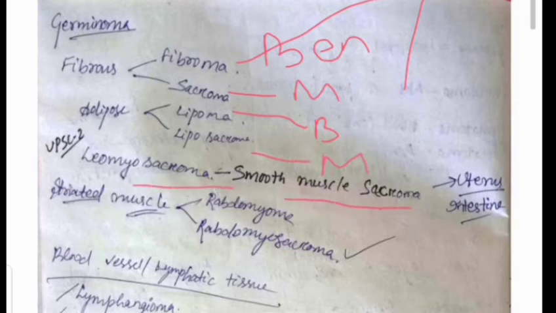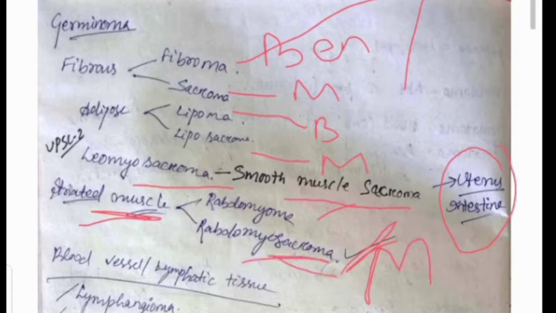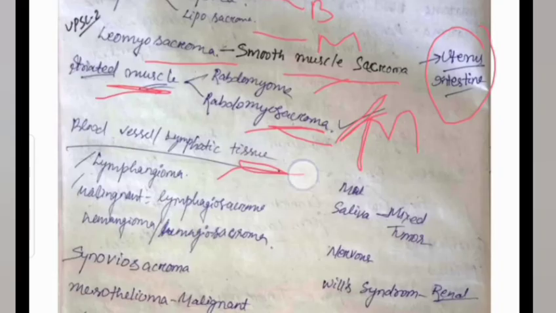Leiomyosarcoma is the smooth muscle sarcoma, which is found in the uterus and the intestine. Whereas for the striated muscle neoplasia, in the benign case we call it rhabdomyoma, in the malignant case we call it rhabdomyosarcoma. Then according to the lymphatic tissue and blood vessel, in the benign case we call it lymphangioma. In the malignant case we call it lymphangiosarcoma. Then the synovial sheath malignancy we call synovial sarcoma. Mesothelioma case we call mesothelioma.